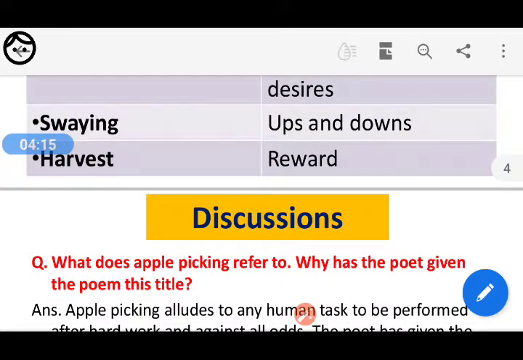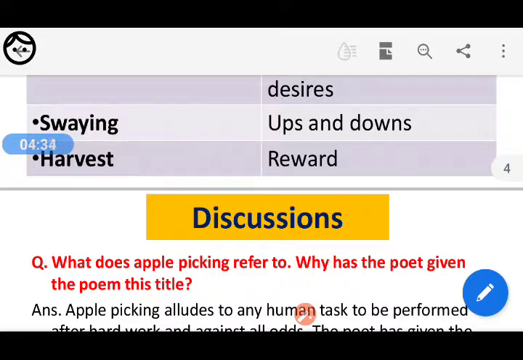Now, let us have some discussions on this poem. The first discussion goes: what does apple picking refer to? Why has the poet given the poem this title? This can be a question asked in your examination, so you have to see it from this examination point of view.